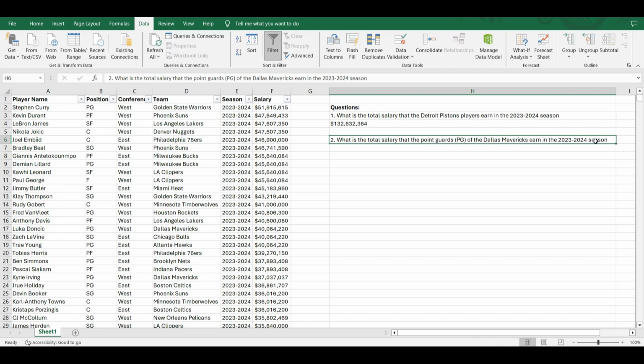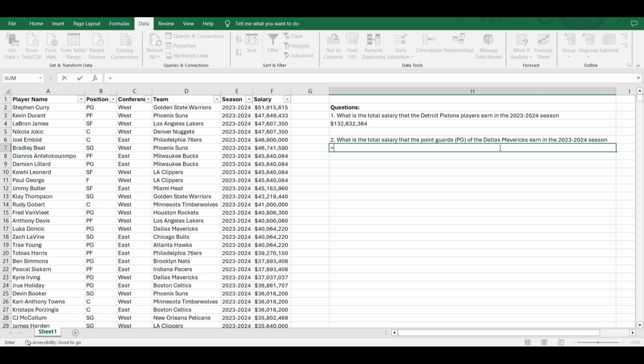For the second question, what is the total salary that the point guards of the Dallas Mavericks earned in the 2023 and 2024 season? In this case, since there are two criteria, the point guard and the team Dallas Mavericks, we want to use the SUMIFS function. So we type equals SUMIFS. This one is a little different, because for SUMIF we put in the criteria range first, but for SUMIFS, we put in the sum range first.